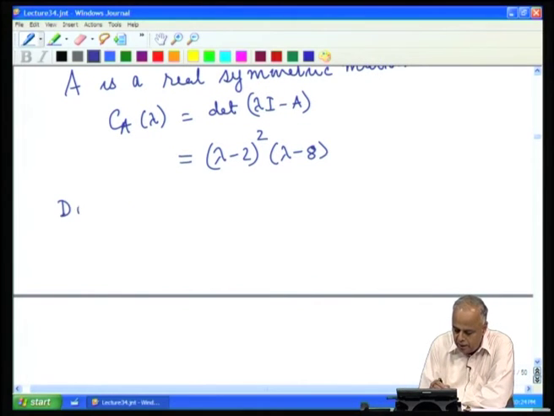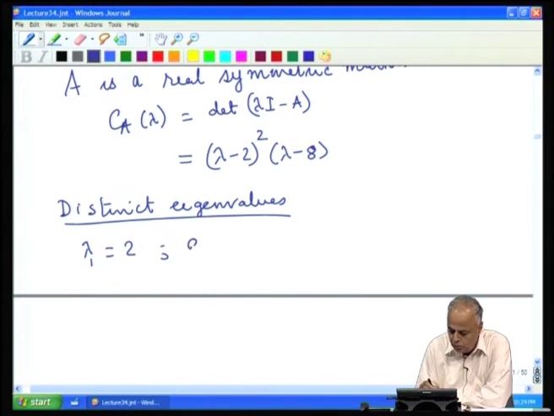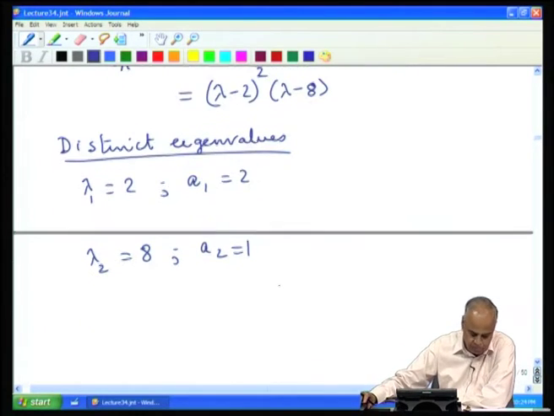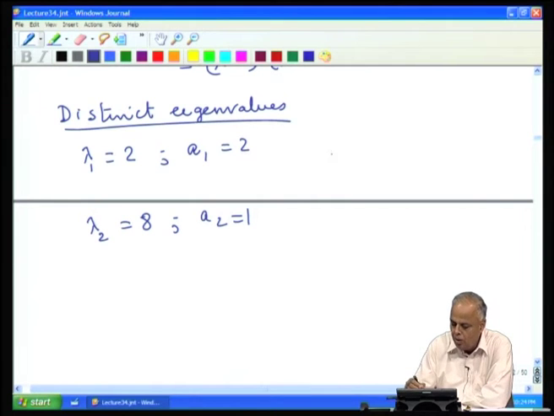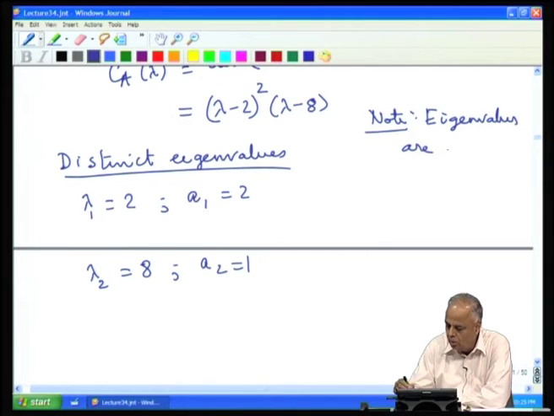So, the distinct eigenvalues are lambda 1 equal to 2 with algebraic multiplicity 2, and the eigenvalue lambda 2 equal to 8 with algebraic multiplicity 1. Note that all the eigenvalues are real.